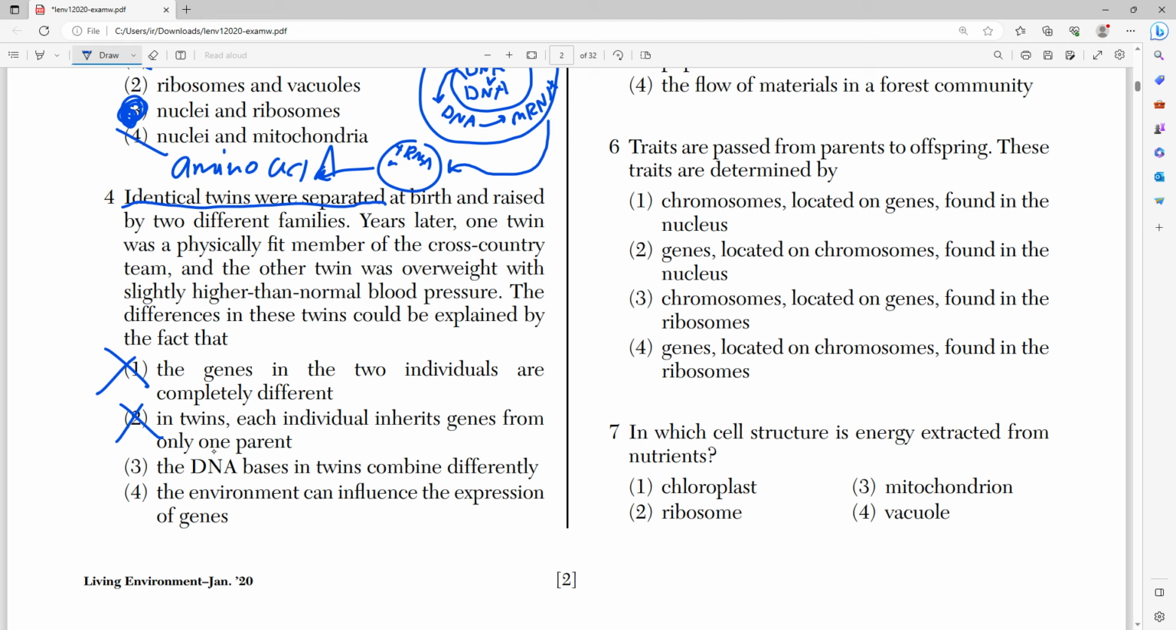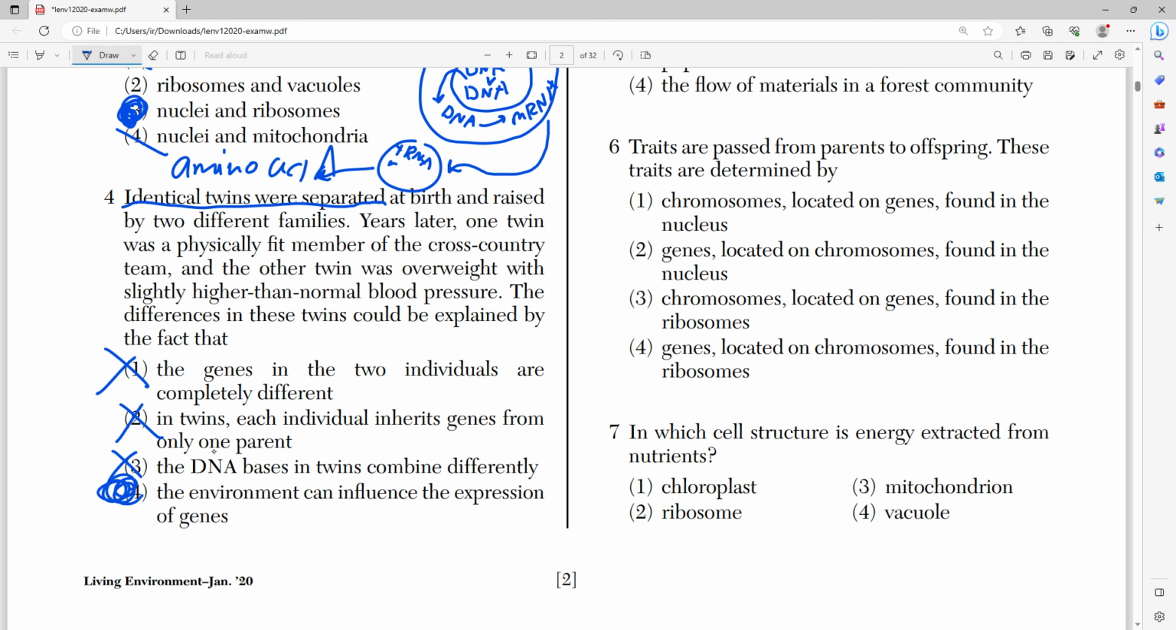Number 3 says that DNA bases in the twins combine differently. That's also not true, right? Because if they're identical twins, the DNA bases were combined in the same way because they're identical. But also DNA bases always combine the same. Adenine binds with thymine, and cytosine binds with guanine. That will always be a constant, right? That leaves us with 4.